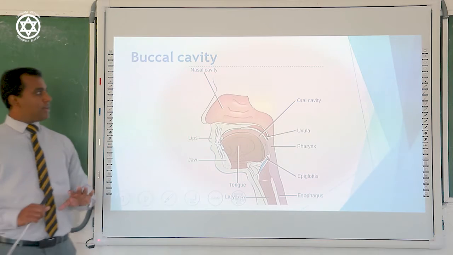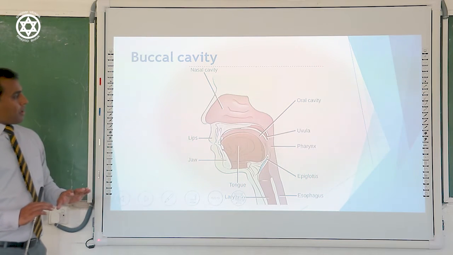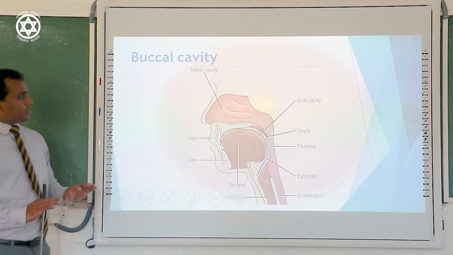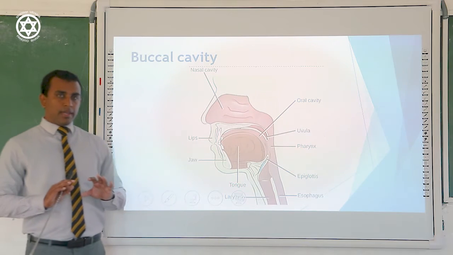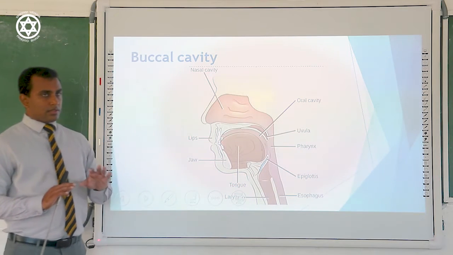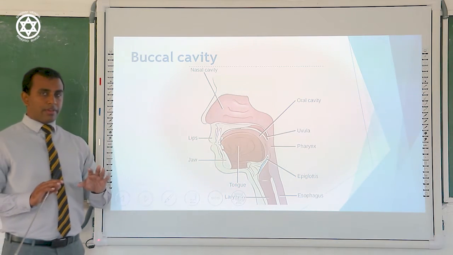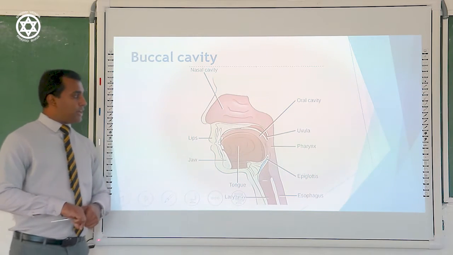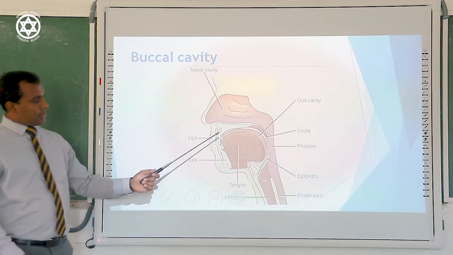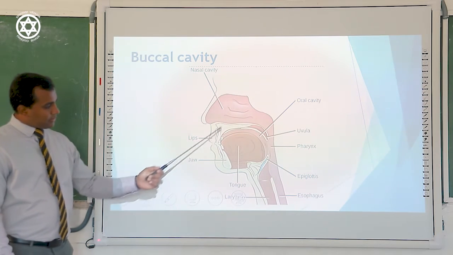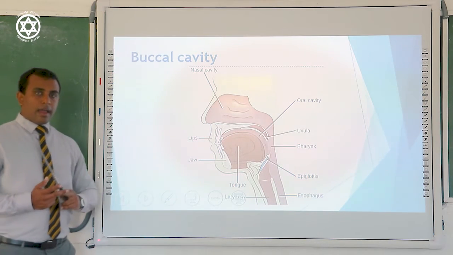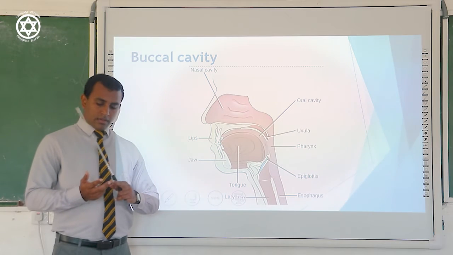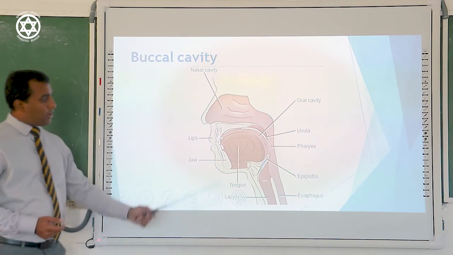Right? If you take an idea about the mouth cavity, it is composed of several components. Only three components are involved in the process of digestion. One thing is teeth. There are teeth, tongue and salivary glands. Teeth, tongue and salivary glands.